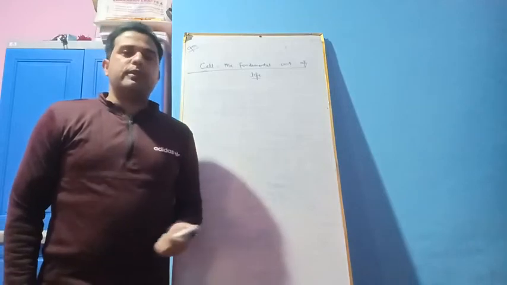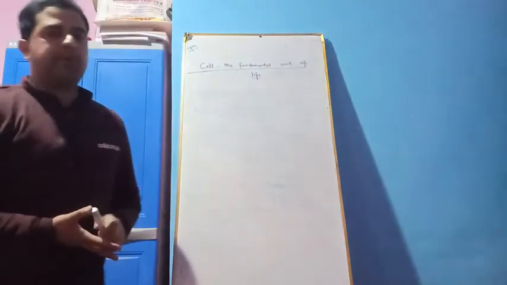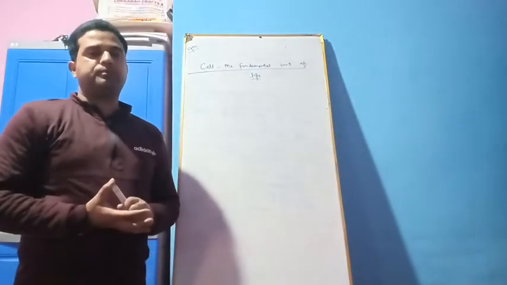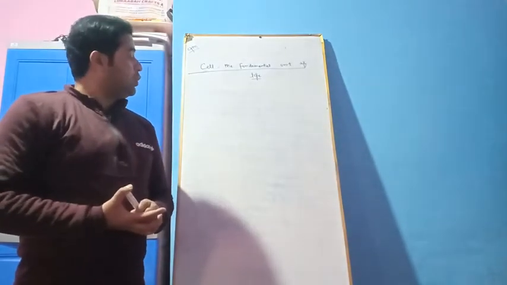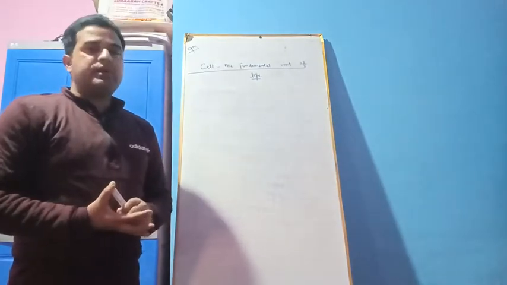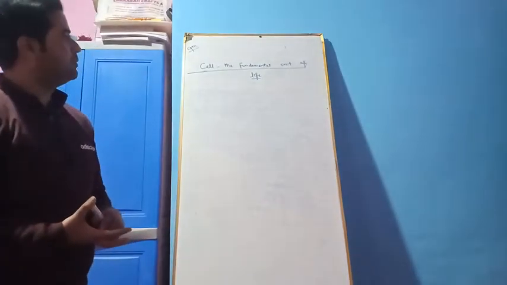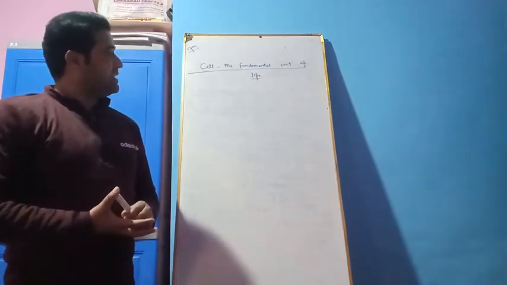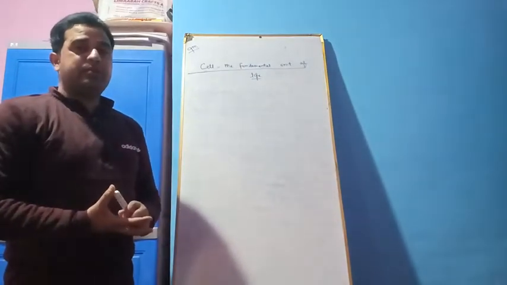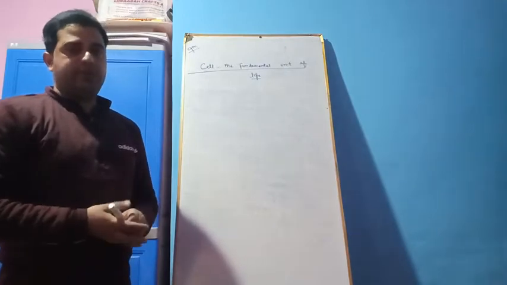But with the discovery of microscope, a new world called as the microbial world came into existence. So this opened a new field for the biologists to understand the basic structure of all the living organisms.